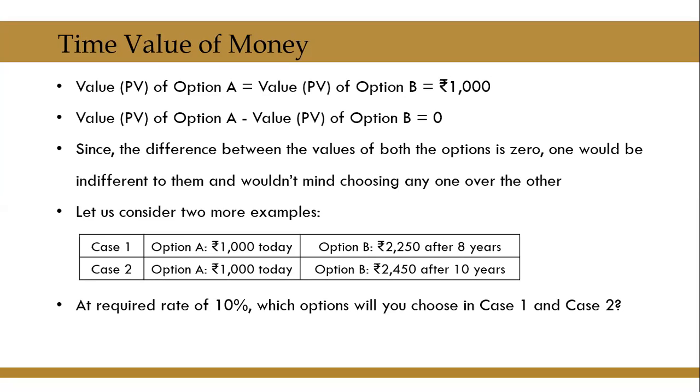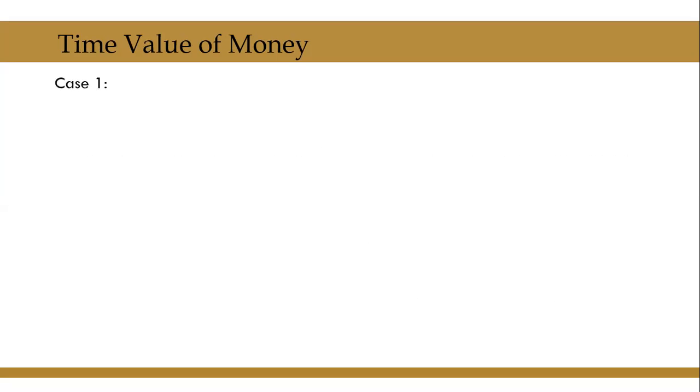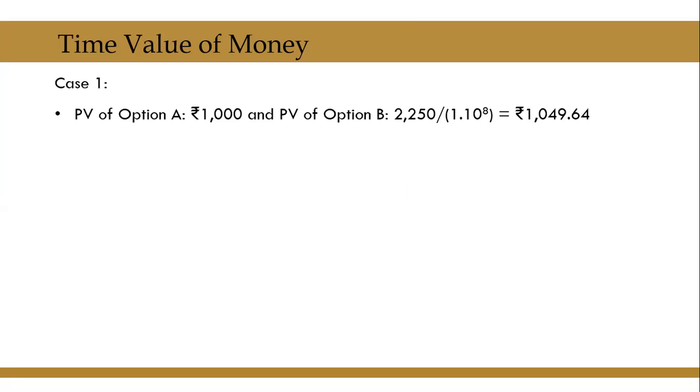In case 1, will you choose option A or B? And in case 2, will you choose option A or B? How do we take this decision? Let us look at case 1 first. In case 1, PV of option A is 1000 because it is receiving today itself, whereas PV of option B is future value divided by 1 plus R to the power of n, which is 2250 divided by 1.10 to the power of 8, it is 1049.64.